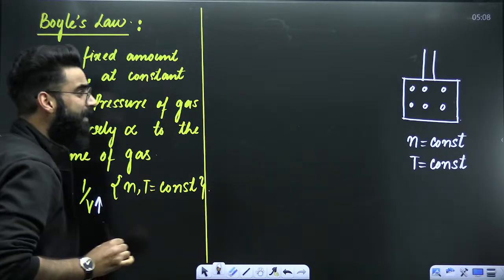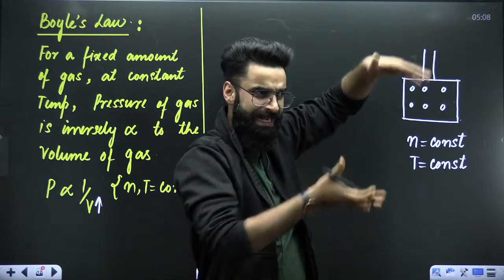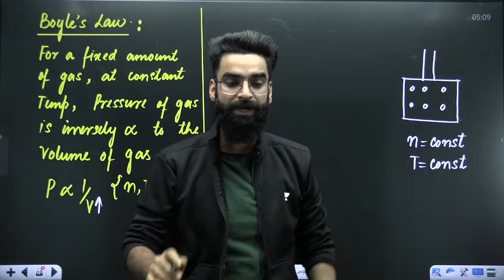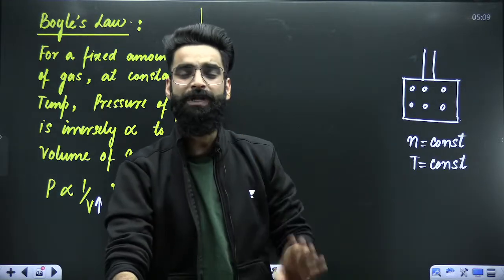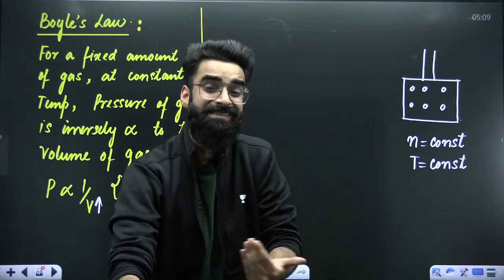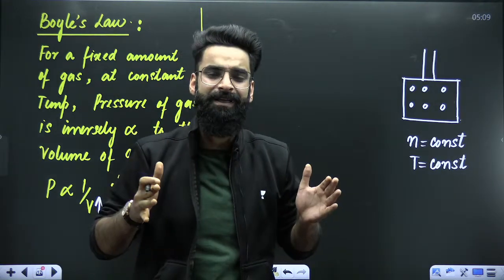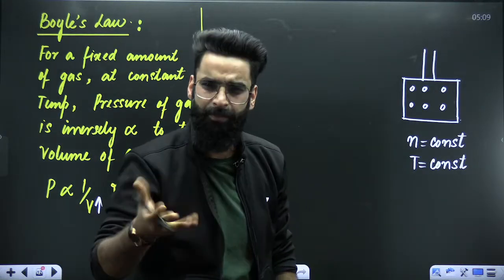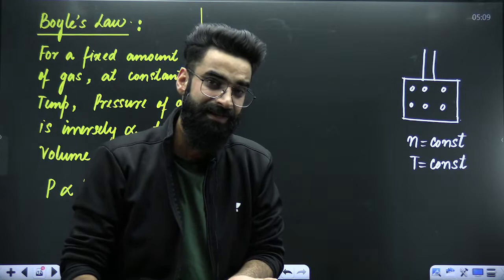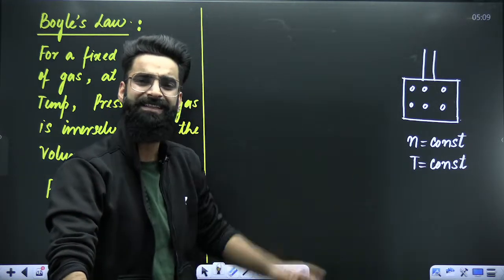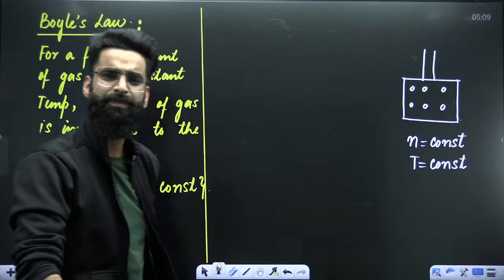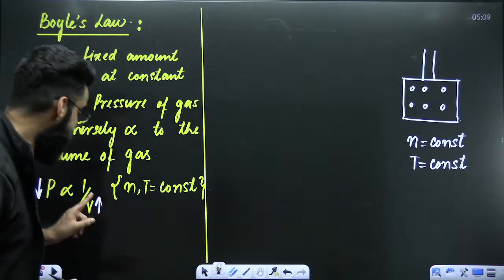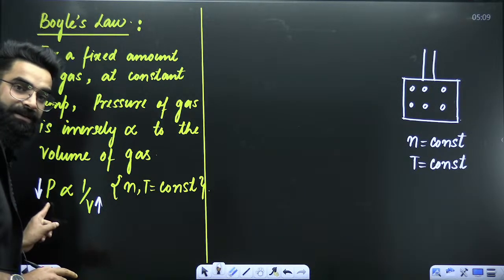And when we are increasing the volume of the gas, can you tell me what will happen to the distance between the molecules? Can I say distance between the molecules will also increase? And if the distance between the molecules increases, what will happen to the number of collisions inside the container? Can I say the number of collisions will decrease? And if collisions decrease, what will happen to the pressure of the gas? The pressure of the gas will automatically decrease. So on increasing the volume of the gas, the pressure of the gas decreases.